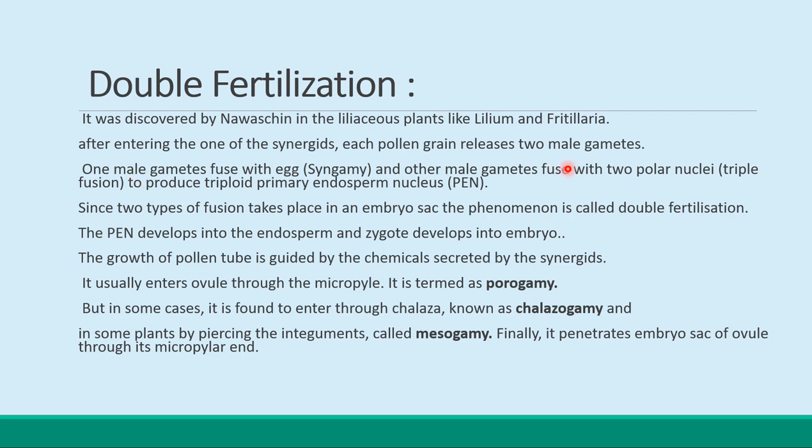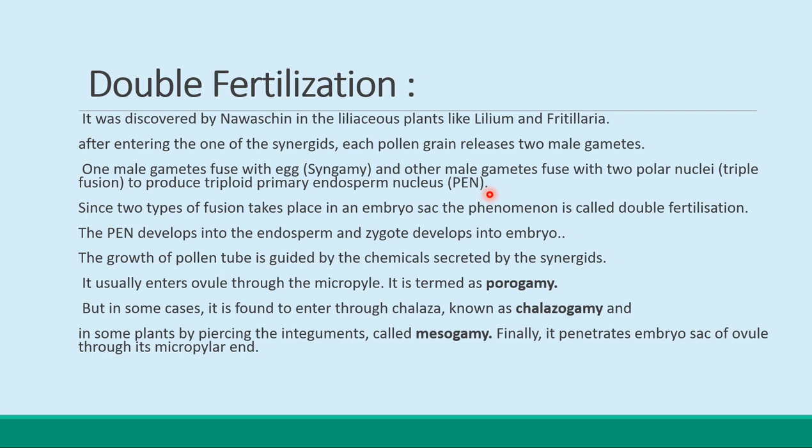Okay, why is it called the triple fusion? Because two polar nuclei are already there and one male gamete fuses with them. So it is called the triple fusion, to produce the triploid primary endosperm nucleus or the PEN, primary endosperm nucleus.